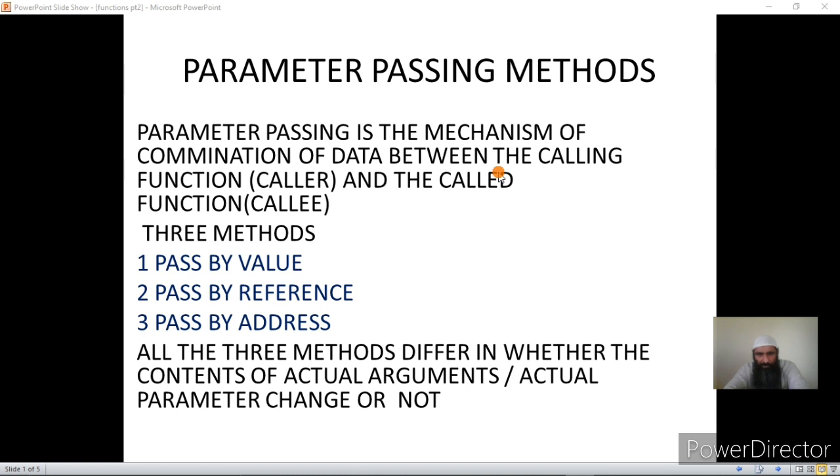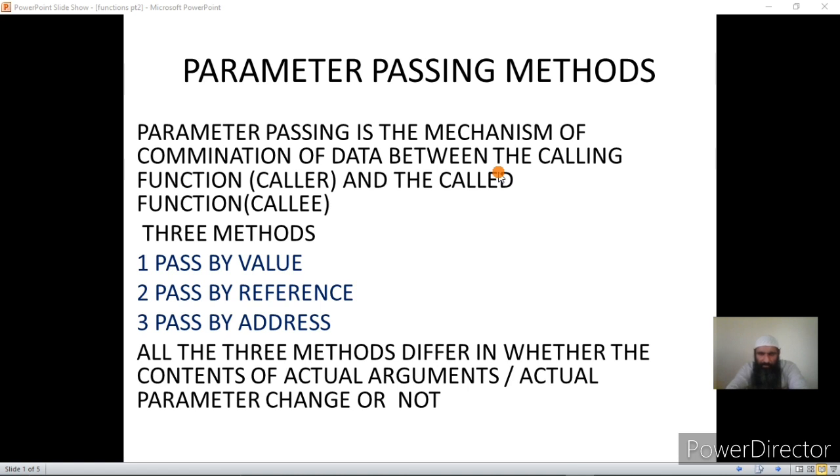These methods actually differ in the way that once the actual argument is passed from the calling function to the called function, whether that actual argument is accessible in the called function or just a copy of the data is passed to the called function.